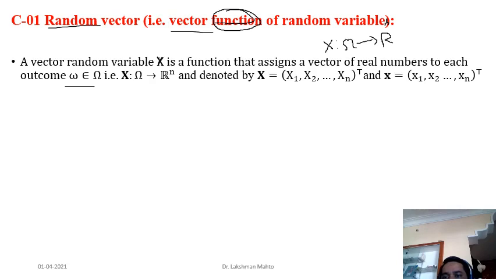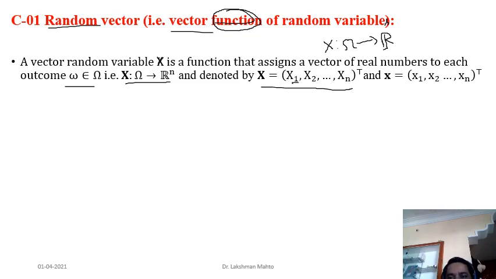But when we define a random vector, it is a different kind of representation. It is a vector valued function. The argument may be anything, but the output will always be a vector. You can observe that a random vector X is an n-dimensional vector in which each component is a random variable.